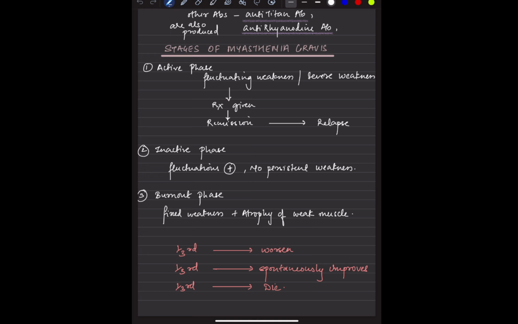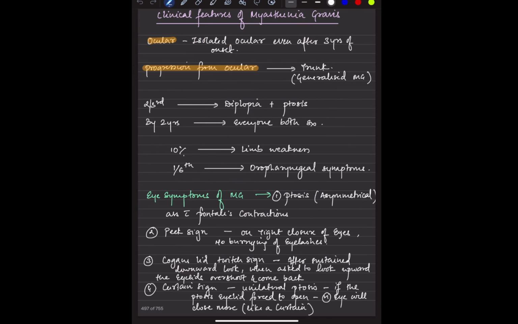Now, frankly speaking, we cannot divide patients into active phase, inactive phase, or burnout phase, because weakness is there. Fluctuations can happen in active as well as inactive. So we cannot differentiate the patient. It is just a theoretical aspect. Okay. So we have ocular symptoms, which can be isolated even for 3 years. And there will be a progression from ocular to the trunk, that is the generalized form of myasthenia gravis. Diplopia and ptosis could also be present.